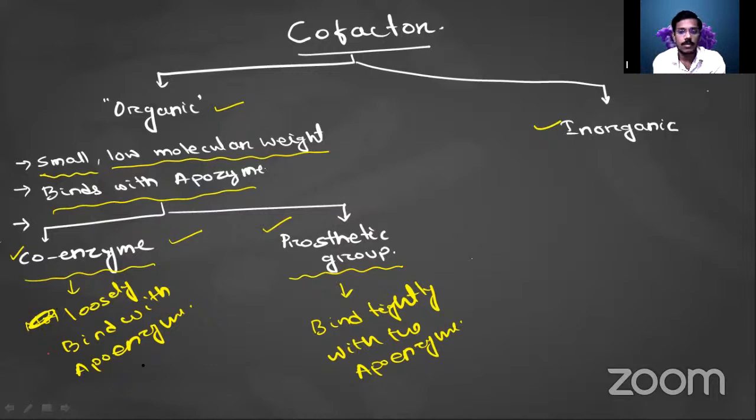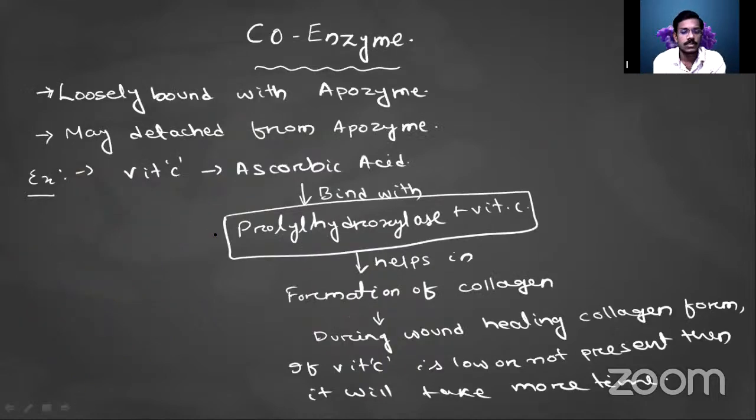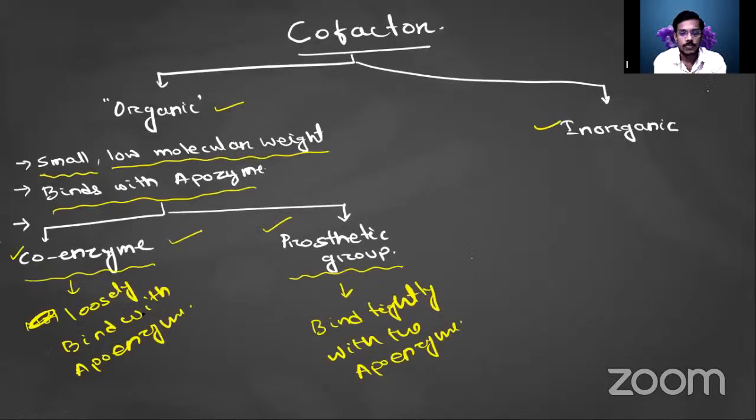Then the inorganic may be a metal or a non-metal ion. If it is a metal, it is also called a metalloenzyme. Anyway, let's come to the coenzyme. The cofactor is divided into two types: organic and inorganic. Then the organic is again divided into coenzyme and prosthetic group. The coenzyme is loosely bound with the apoenzyme, and the prosthetic group will bind tightly with the apoenzyme.